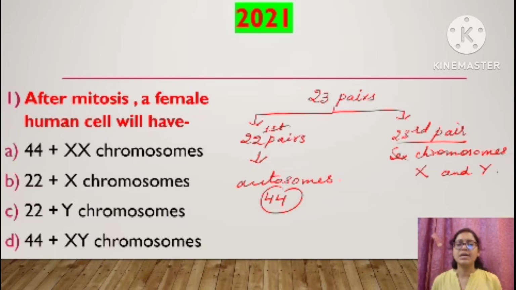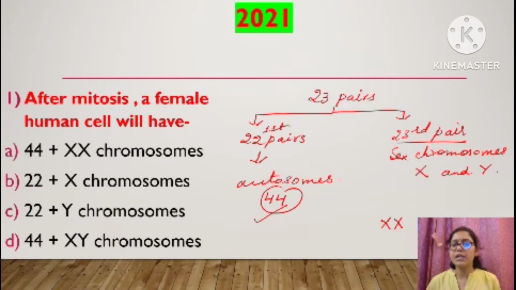Now it is asking a female human cell will have. So in the female, 44 it has to be. Now after 44, in female, the two sex chromosomes will be in a pair. So it will be the combination of XX, right? So what will be the correct answer? 44 plus XX.